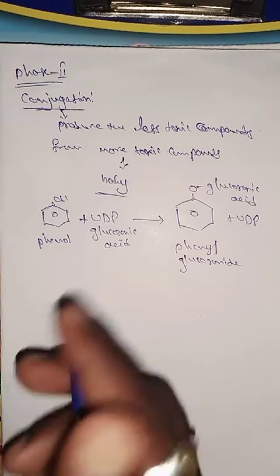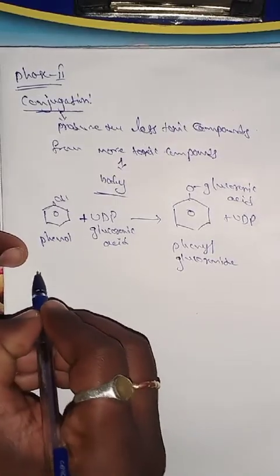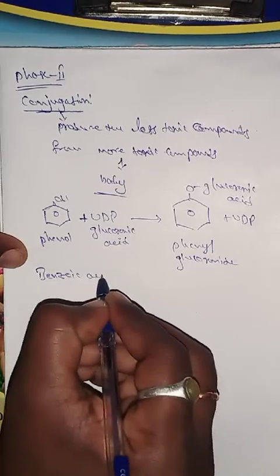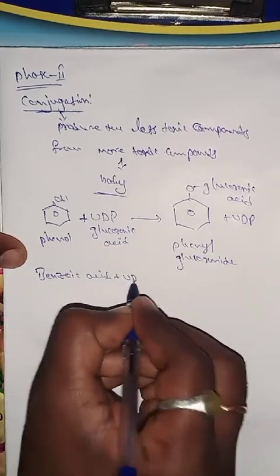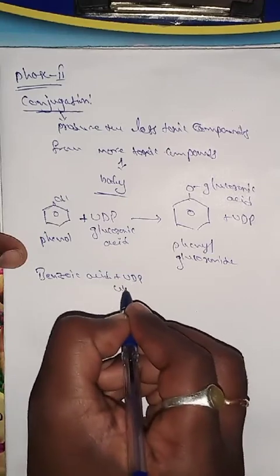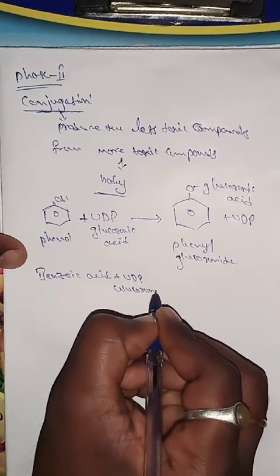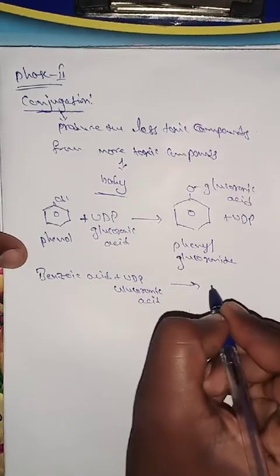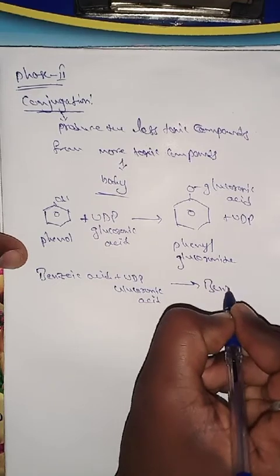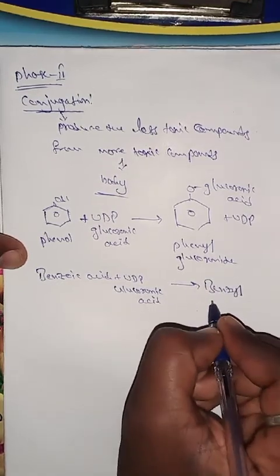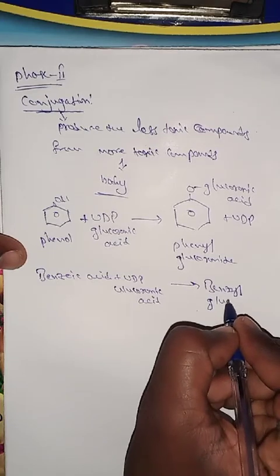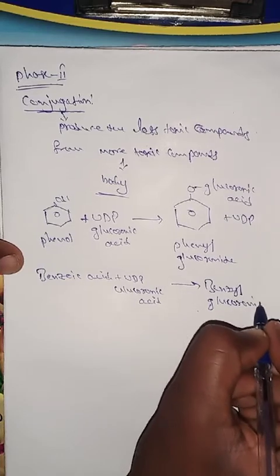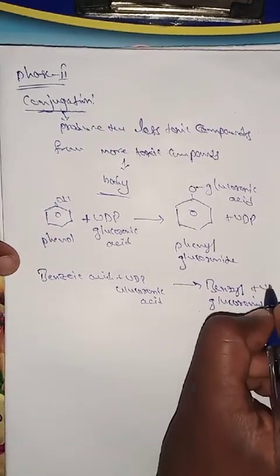One more example is benzoic acid. Benzoic acid reacts with UDP glucuronic acid and produces benzyl glucuronide plus UDP.